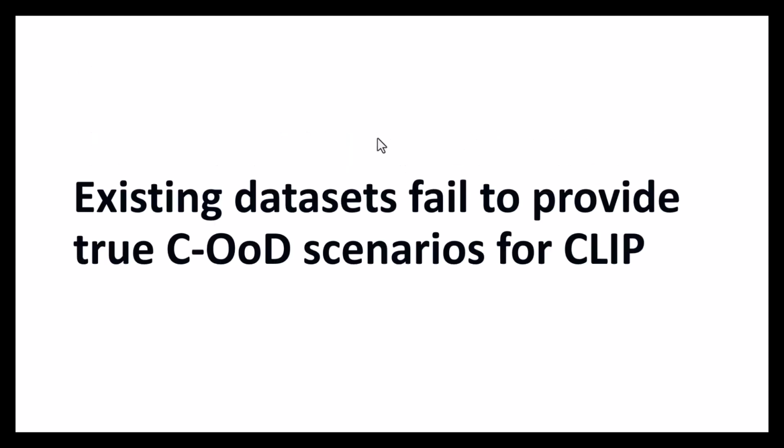Existing datasets often fail to provide true compositional out-of-distribution scenarios. Many benchmark datasets are biased toward familiar object-attribute combinations that were likely encountered during the training phase. This is where our work contributes, by creating the ImageNet-AO dataset, which introduces truly novel combinations for CLIP to evaluate.